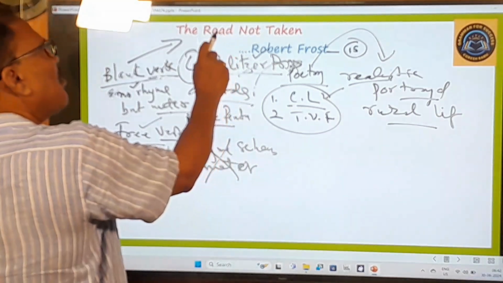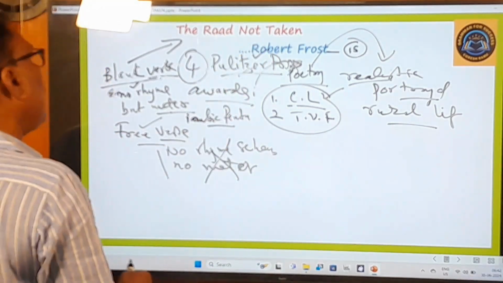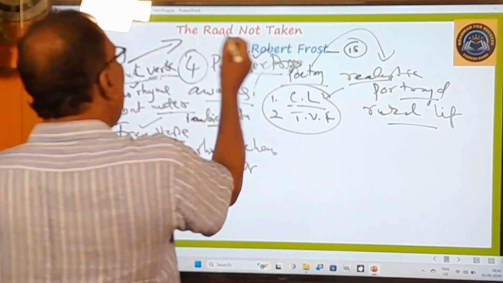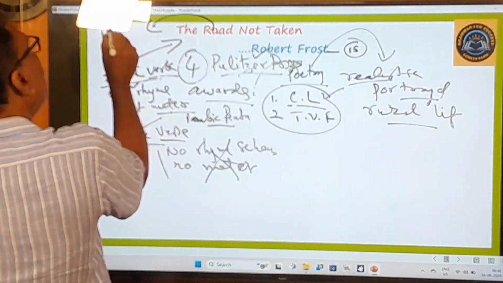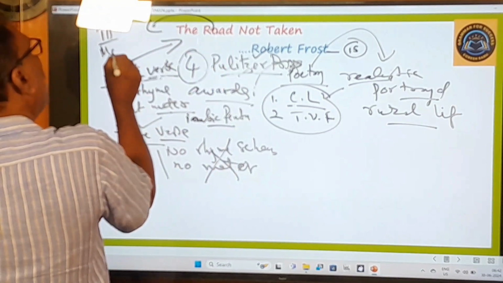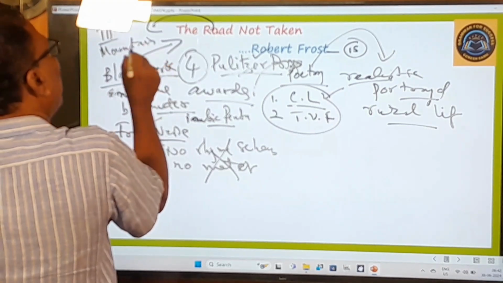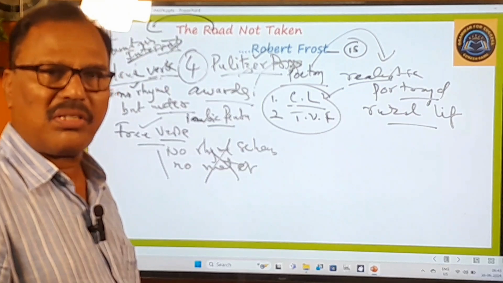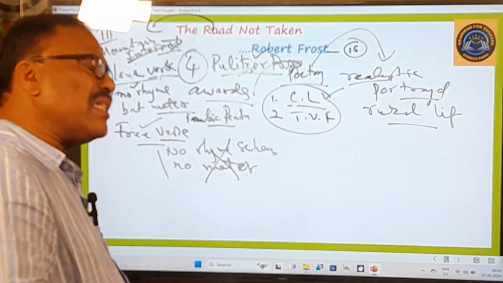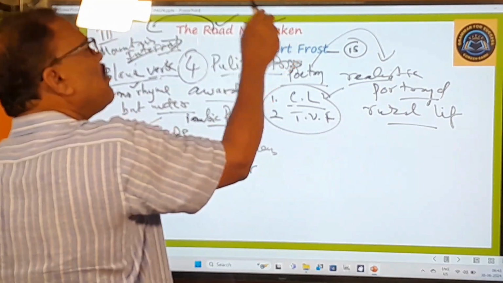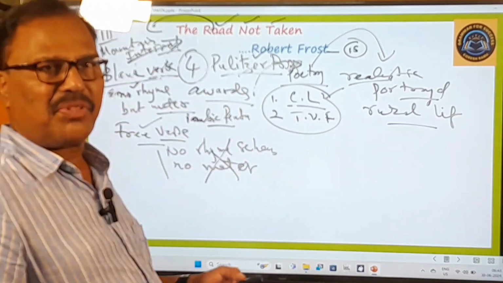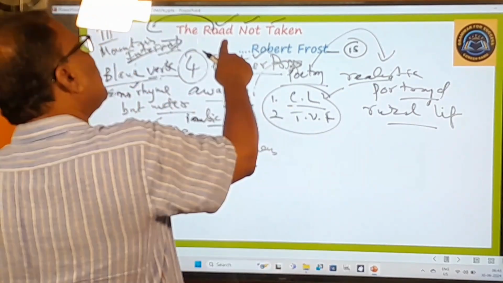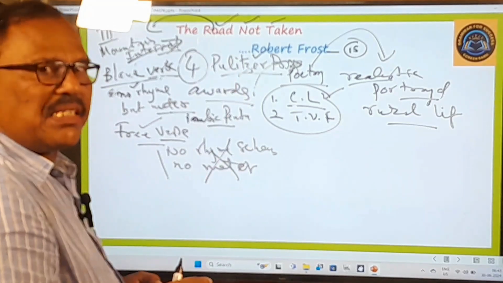So here, The Road Not Taken. This poem was written in blank verse, and it has been taken from his third book of poems, that is Mountain Interval. It is the most anthologized poem. Anthologized poem means it is prescribed for study for various kinds of students, for high school students, for intermediate students, for degree students, and so on. So that's why it is the most anthologized poem.